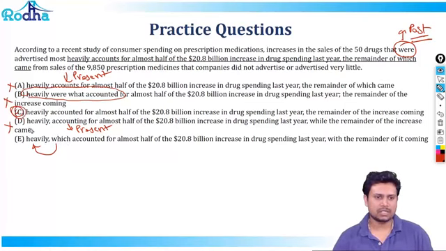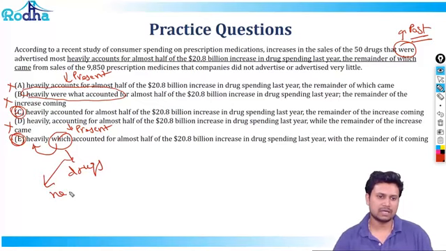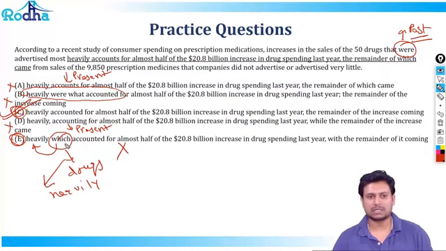So if I have to just compare C and E, I'll see that according to a recent study of consumer spending on prescription medications, increase in the sales of the 50 drugs that were advertised most heavily accounted for which. Now this which has to refer to drugs ideally, but is actually referring to heavily. This makes E incorrect, and the answer has to be C, which says that heavily accounted for almost half of the $20.8 billion increase in the drug spending last year. The remainder of the increase coming from sales of 9,850 prescriptions.